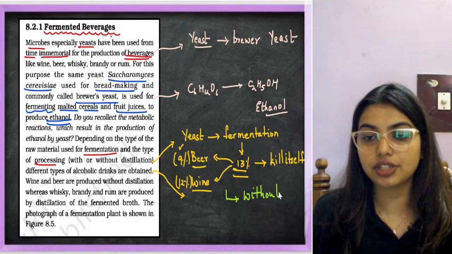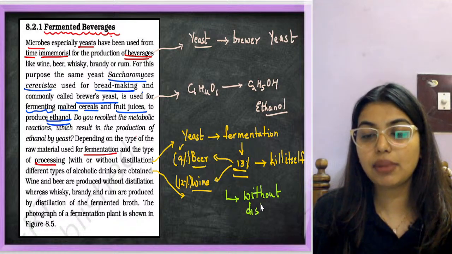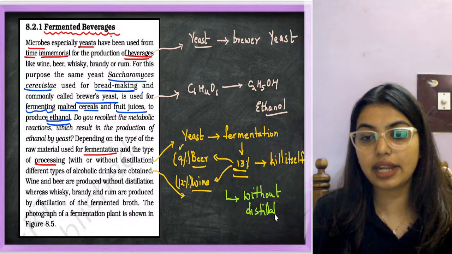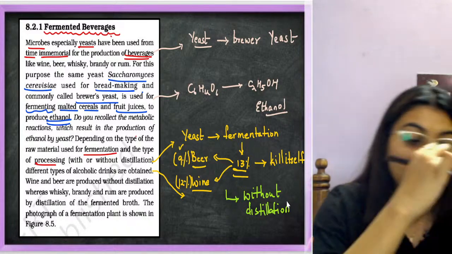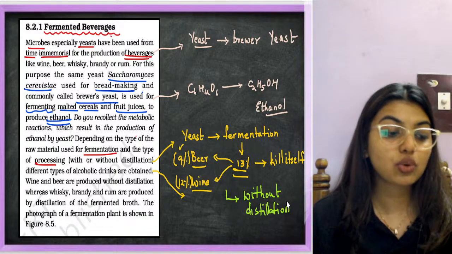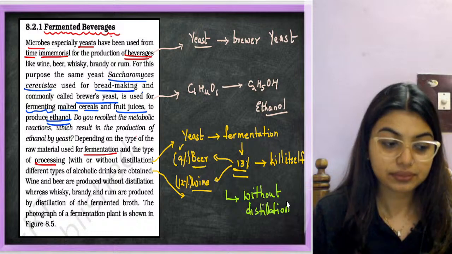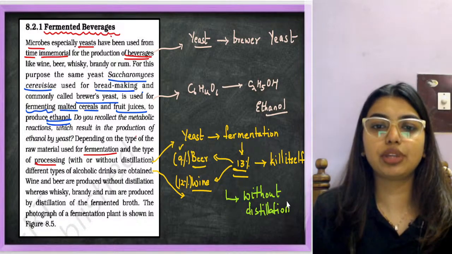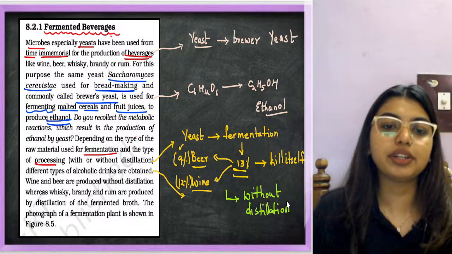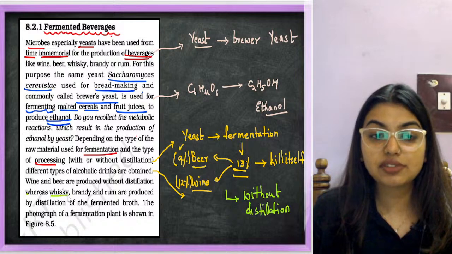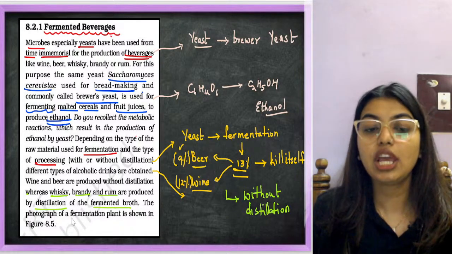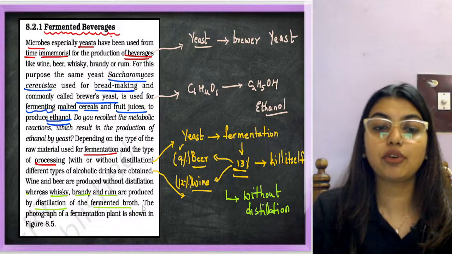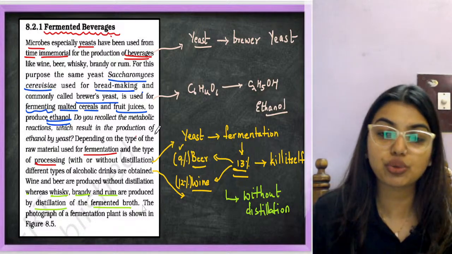So without distillation. But for some alcoholic drinks, the higher-end drinks like rum, whiskey, brandy and all of that, those people need more alcohol content. That's why whiskey, brandy and rum are produced by distillation of the fermented broth. A photograph of a fermentation plant is shown in your textbook.